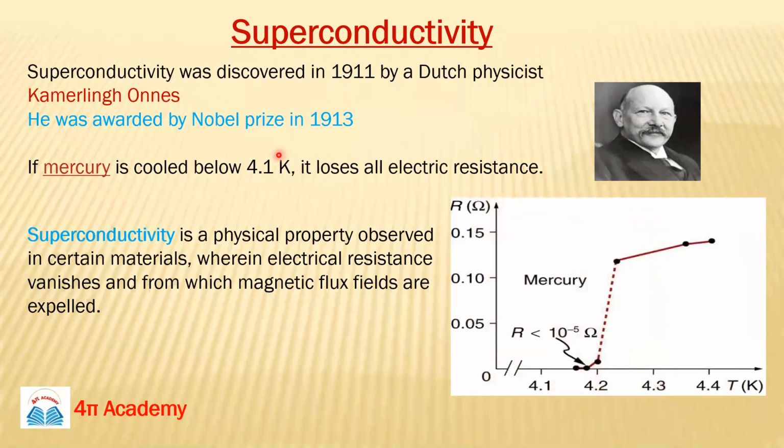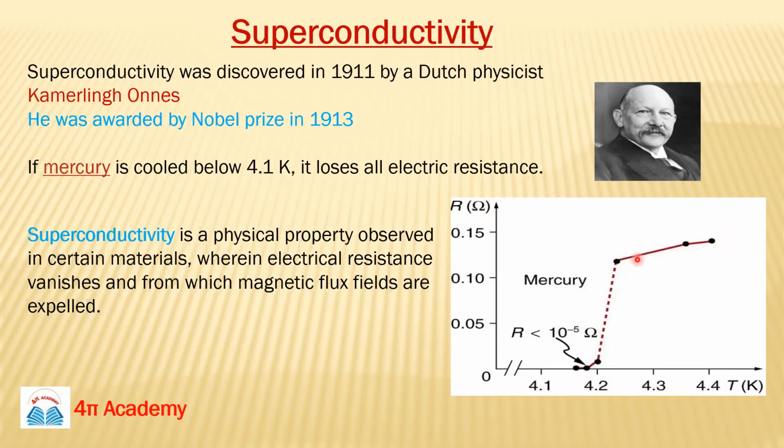So he was performing some experiments, and what he saw was that for mercury, you can see this graph between the resistance and the temperature of mercury.